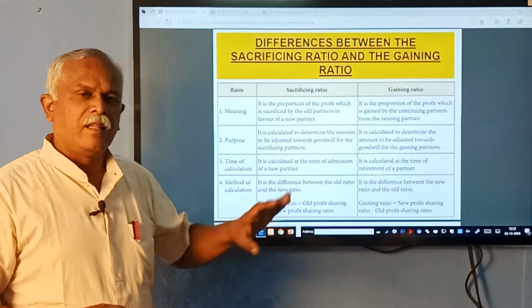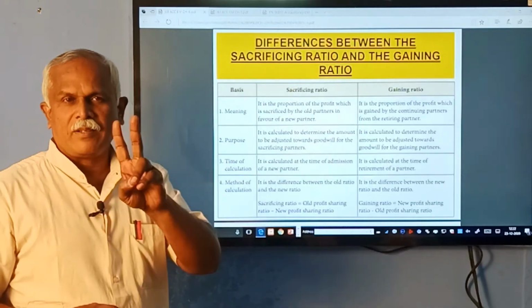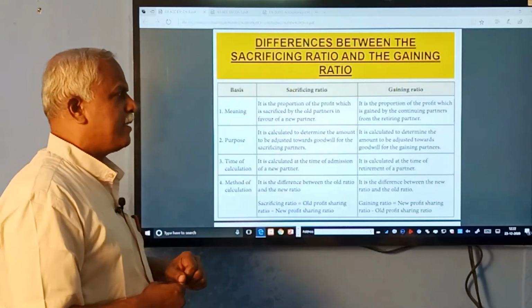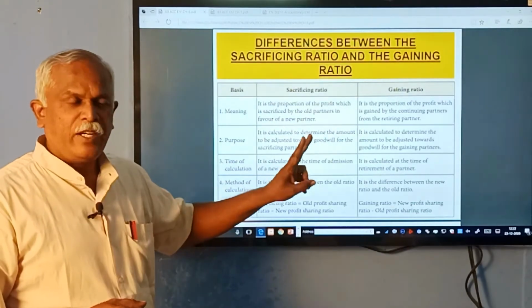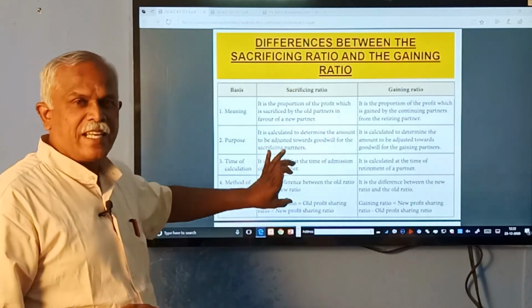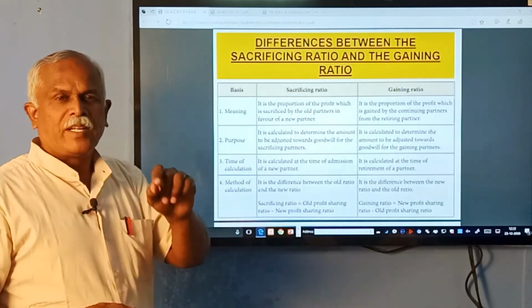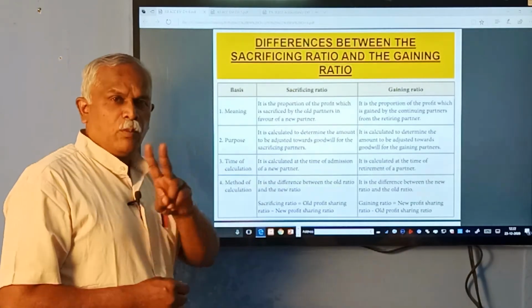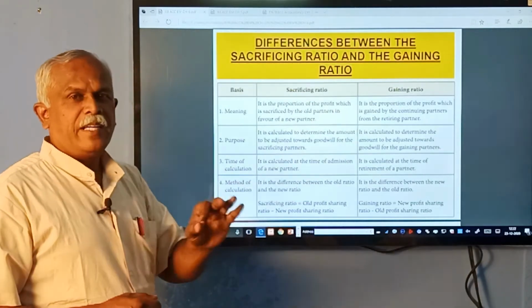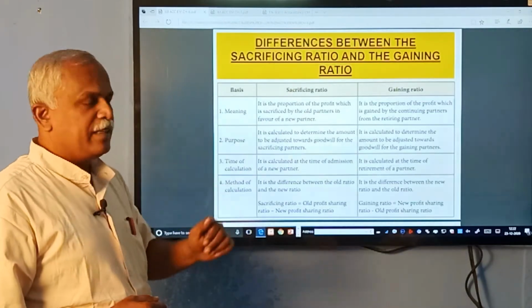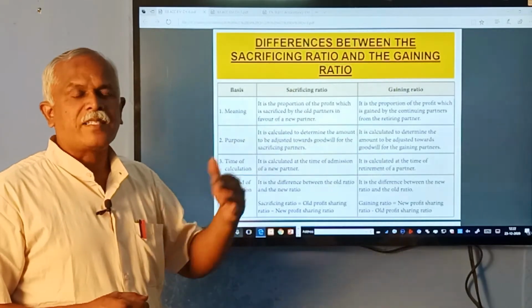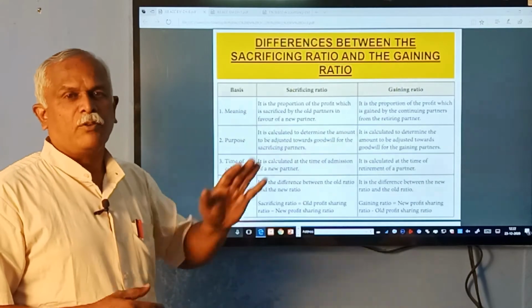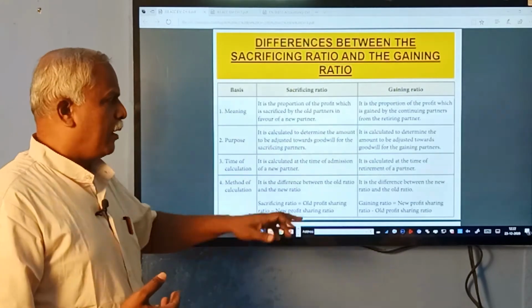Do you understand? These are the 4 points. When you are asked to give the differences in a 2-mark question, write any 2. This last 2 will be easier. When you are told to write the difference between sacrificing ratio and gaining ratio in a 2-mark question, write these 2 points. When it is asked in a 3-mark question, write any 3 points. When it is asked in a 5-mark question, write all the 4 points. Understood? Now, next,